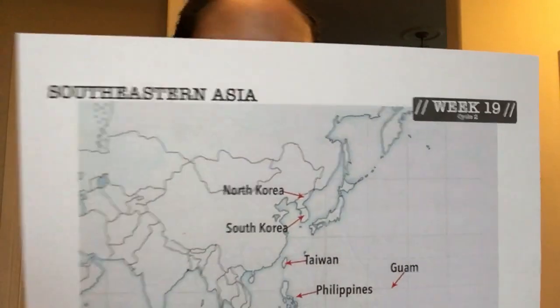And that is our Southeastern Asia geography. And then last but not least, we have science. And so the question is, what is the first law of thermodynamics? The first law of thermodynamics states that energy cannot be created or destroyed. So for class, we went through and we did all those motions together several times, restating it. So the first law of thermodynamics states that energy cannot be created or destroyed.